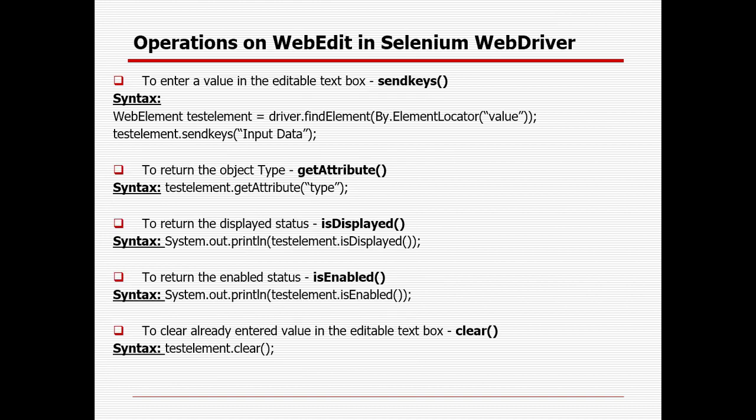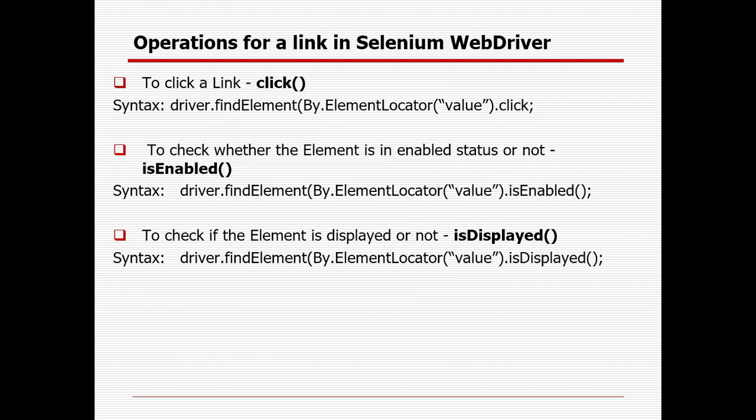And in case it is a web edit field, with the help of different properties, you can identify it, you can send keys, you can get the attribute, you can check whether the web edit field is displayed or enabled or not, and in case you are entering some value, you can clear the value as well. And in case it is a link or hyperlink, first you can check whether it is displayed and enabled or not. In case it is enabled and displayed, you can click on the link.